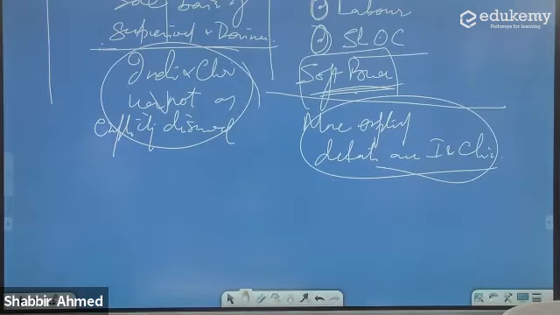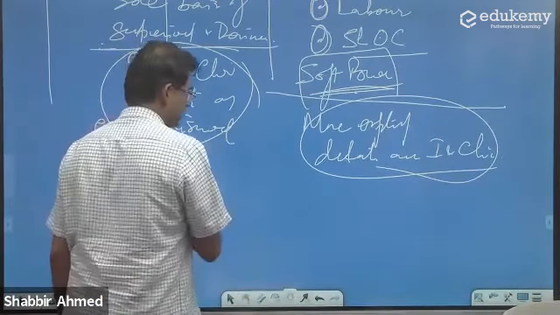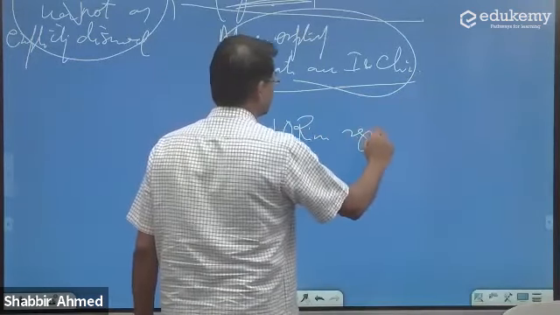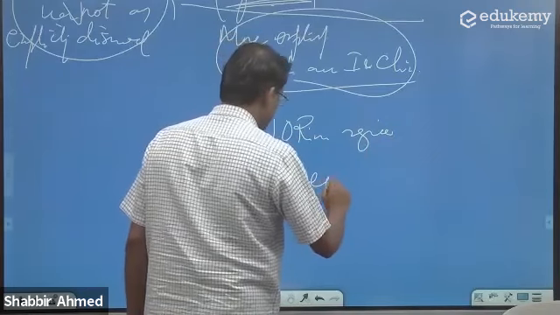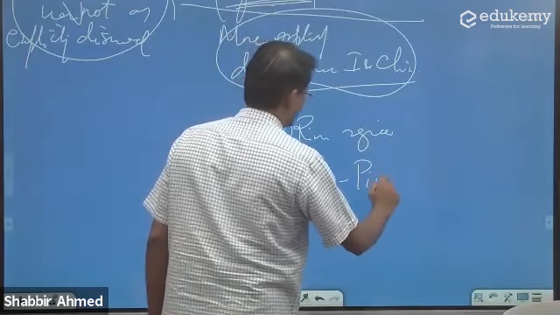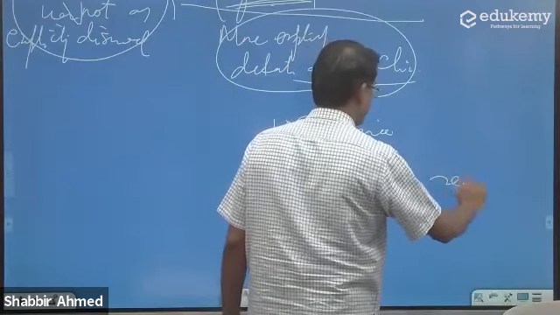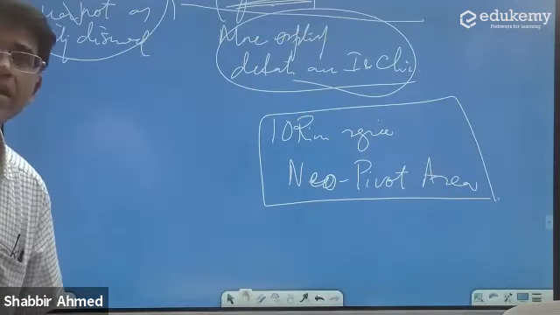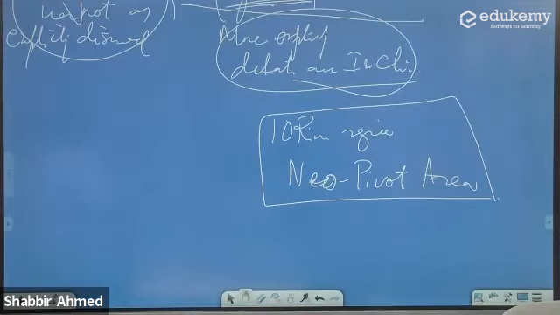That's why some people call the Indian Ocean rim region the neo pivot area. So there are good similarities, but with a strong modification. In some areas, it does counter also, but the counterpart is a bit less. The concept of conflict काफी दिखता है. There are a lot of similarities between them.